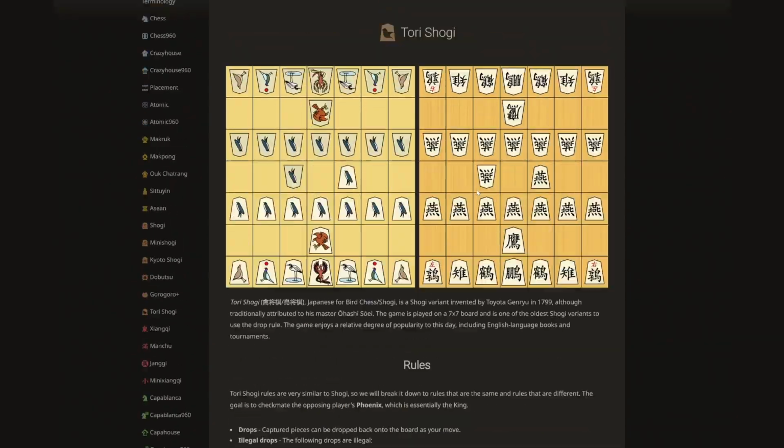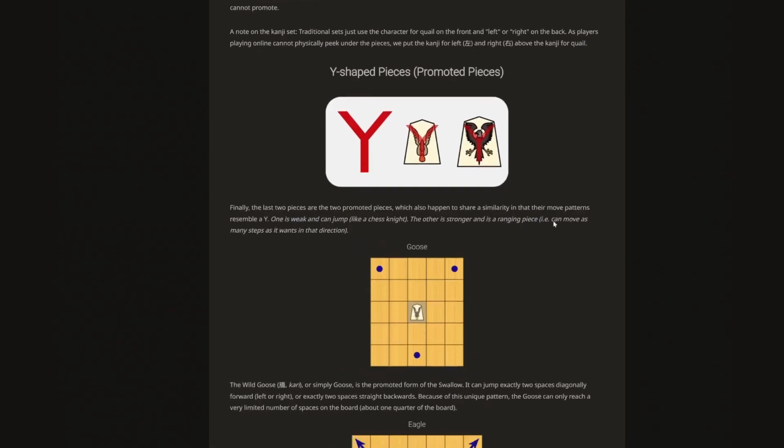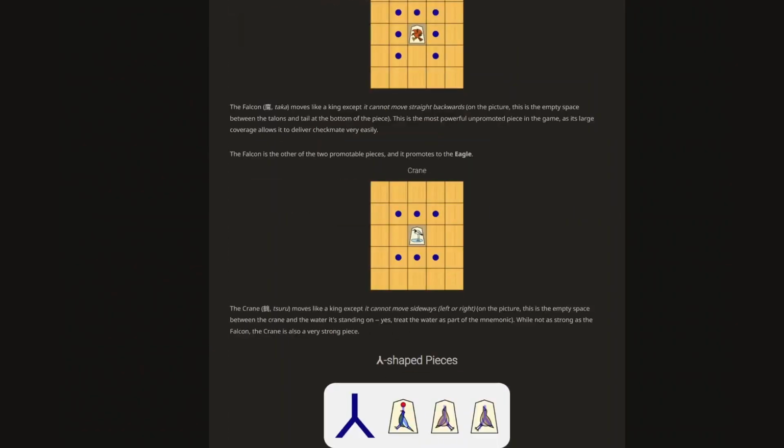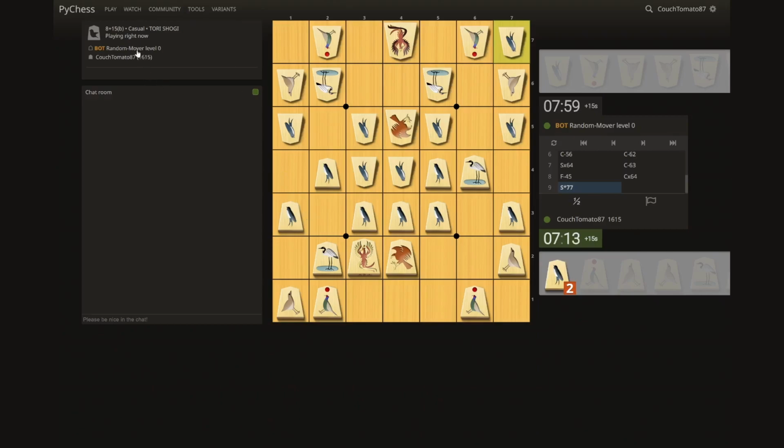the variant page, which will go over the rules. And anyways, back here, you see the 2 players. And then of course you have your own chat here.